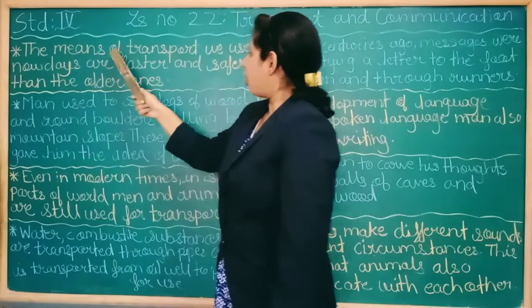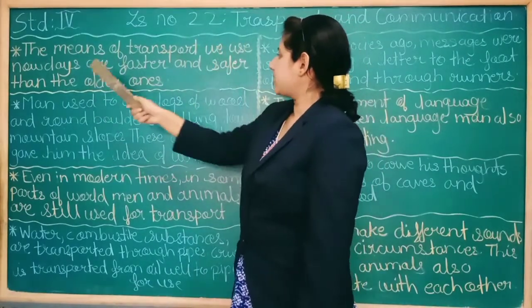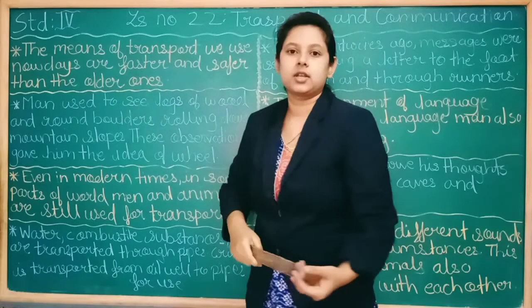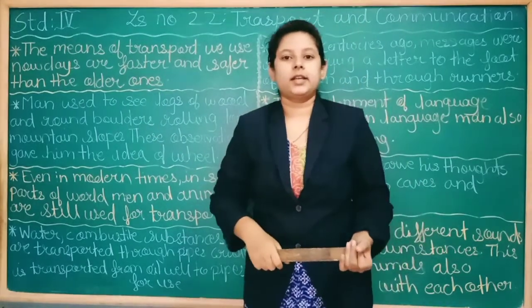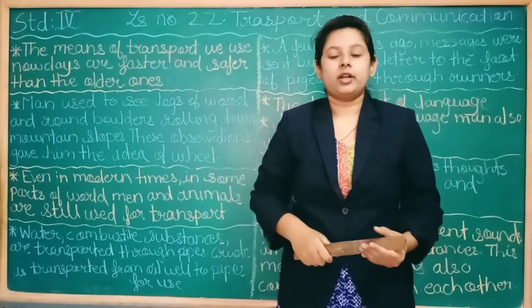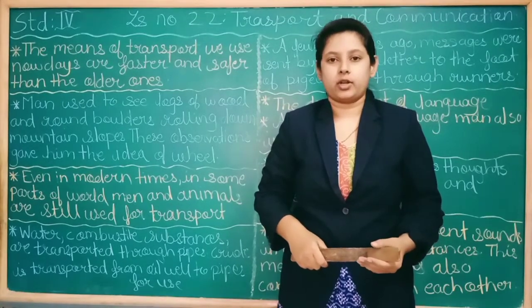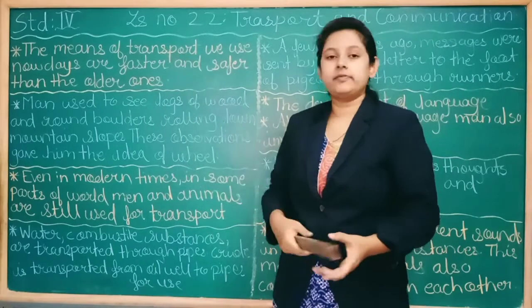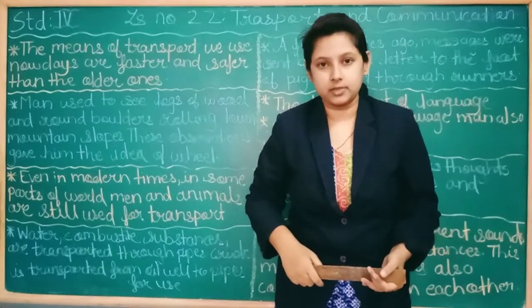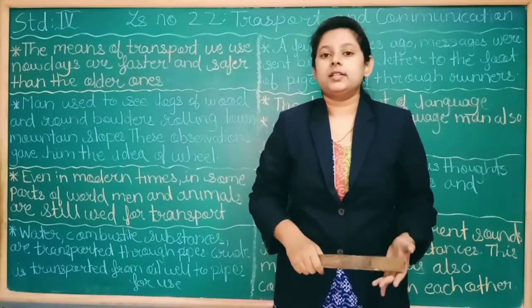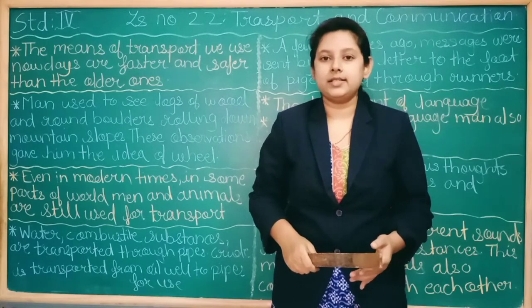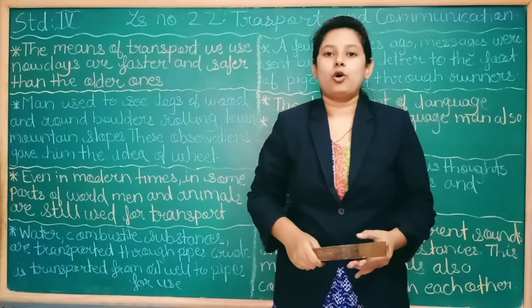The means of transport we use nowadays are faster and safer than the older ones. In the olden days, in the ancient days, there were different means of transport, and now in the modern days we are having different means of transport, and these modern means of transport are safe and easier than the older ones.